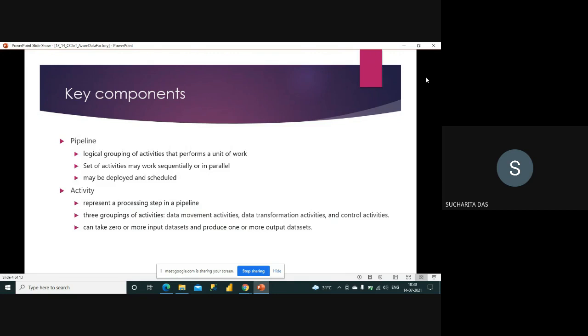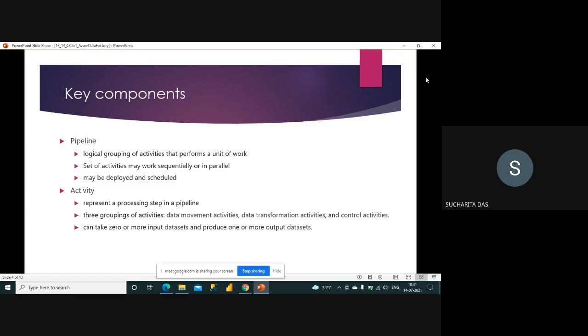Say I want to retrieve some data from some text file kept in the drive. I want to remove some unnecessary columns from the file. Maybe some columns are there, some ID column, some date column, that are unnecessary for me. I just want to remove them, and then put the data in a SQL database. So that is the entire work. For this entire work, I will create one pipeline.